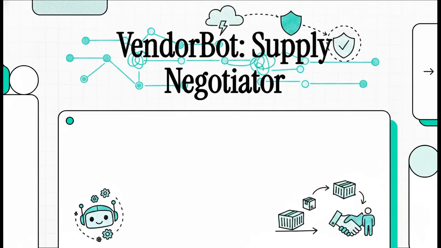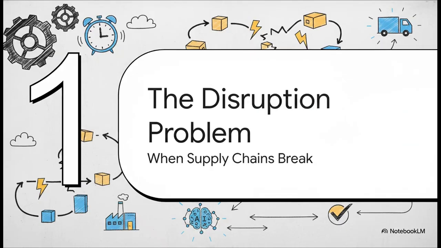Let's dive right into this explainer showcasing a truly remarkable project for the Kaggle AI Agents Intensive. We're looking at VendorBot, the Supply Chain Negotiator. This is an autonomous AI agent built with Google ADK 2.0, and it's designed to completely revolutionize how we handle supply chain disruptions. The disruption problem: when supply chains break.